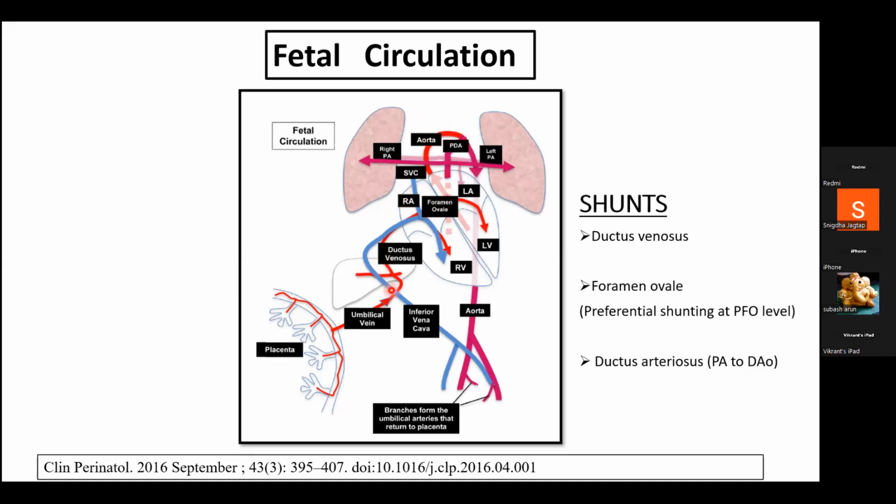The blood that has come from the inferior vena cava, the relatively less oxygenated blood, gets mixed with the superior vena cava blood in the right ventricle, and from the right ventricle reaches the pulmonary arteries. Because there is high pulmonary vascular resistance in the fetus, most of the blood gets shunted through the PDA to the descending aorta.